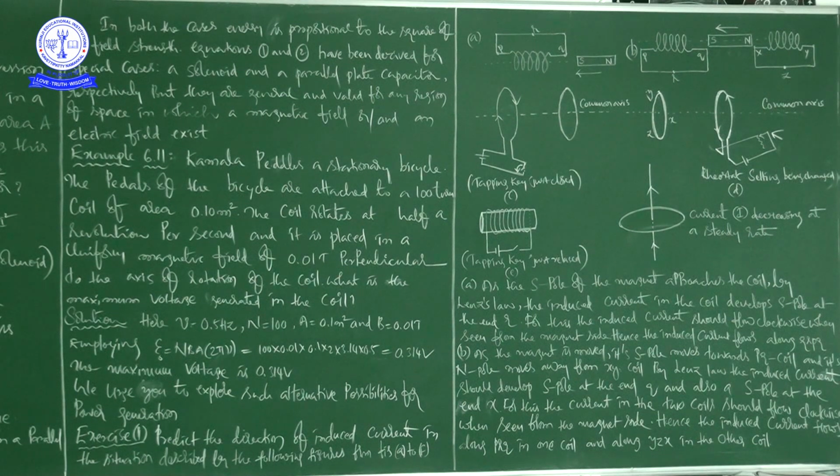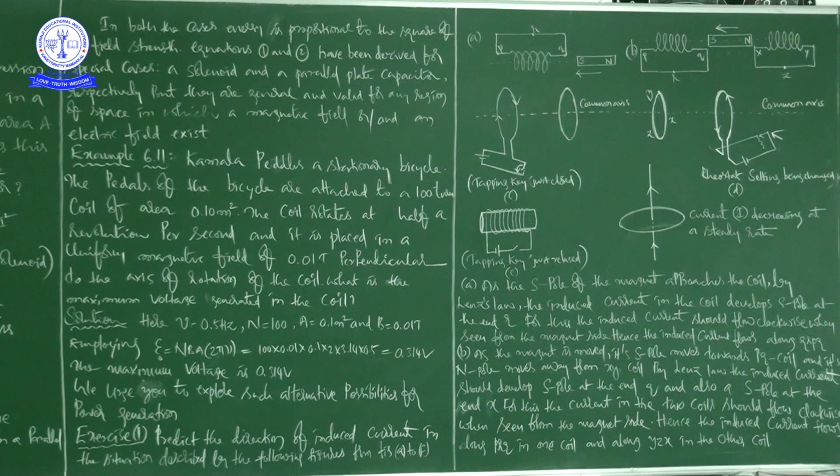But what have they given? The number of turns is 100, because Kamala pedals a stationary bicycle and the pedals are attached to a 100-turn coil. This is the area of the coil. Now they have given the frequency: the coil rotates at half a revolution per second, meaning 0.5 Hz, and it is placed in a uniform magnetic field of 0.01 Tesla perpendicular to the axis of rotation of the coil. What is the maximum voltage generated in the coil?